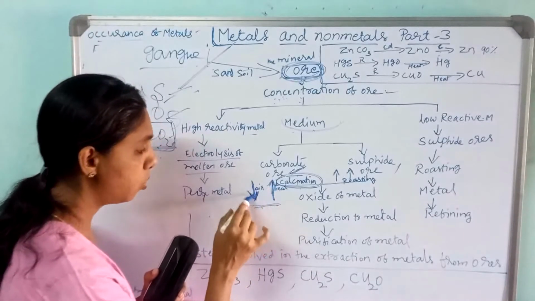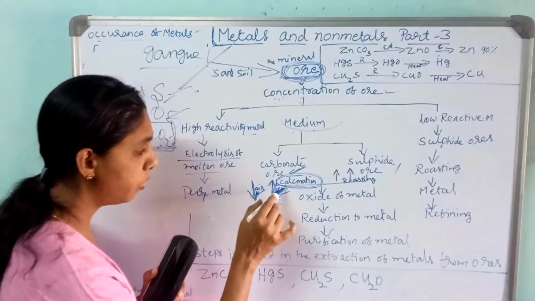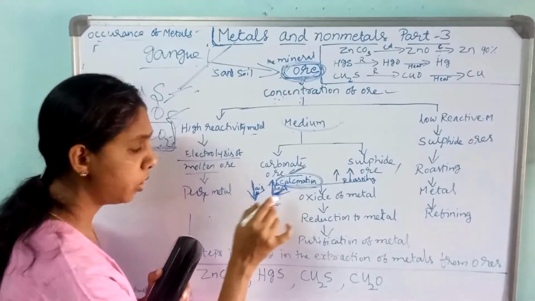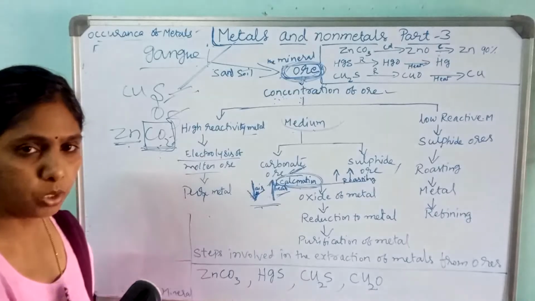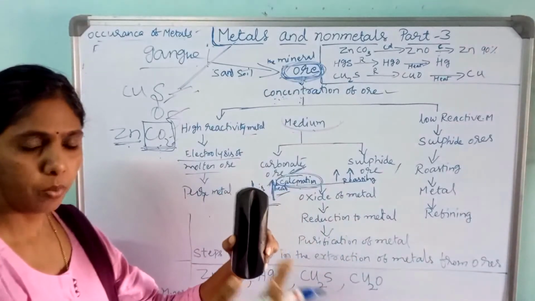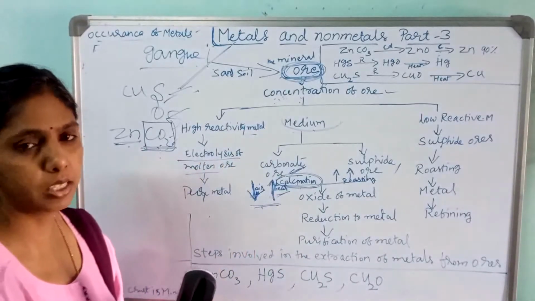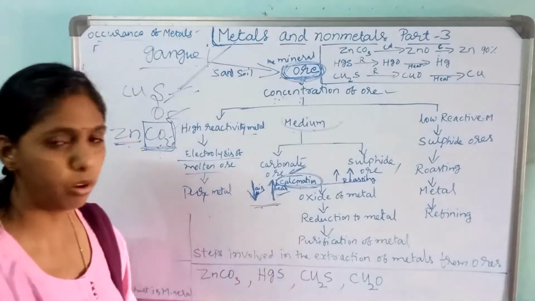This arrow mark you see, air: very less amount of air it takes, high amount of heat it takes. That is called calcination. So calcination means carbonate ore will be converted into oxide ore on heating in the absence of air or with a less amount of air, you have to say for calcination.